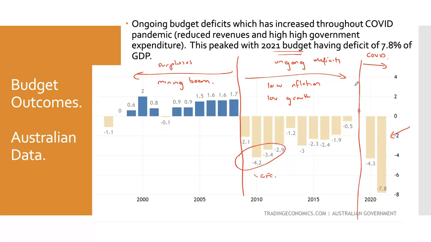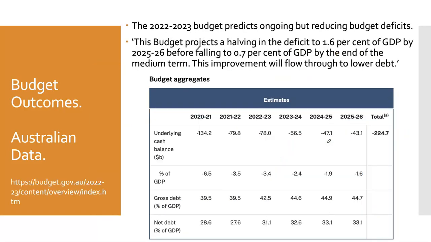And of course, in COVID, not much money coming in because people weren't making income, companies were not earning tax, and significant expenditures due to JobKeeper and JobSeeker and all of those sorts of things meant high budget deficits.